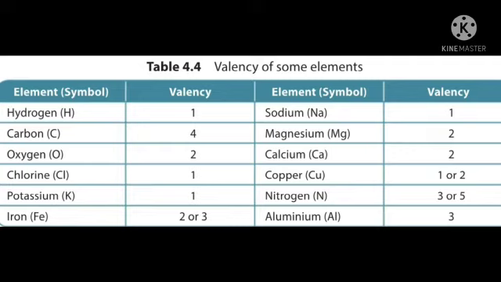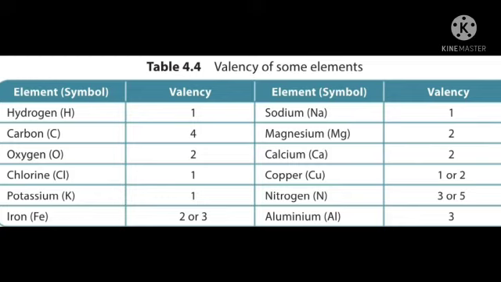Some examples I have shown in the picture. First element is hydrogen. What is the symbol for hydrogen? Capital H. What is the valency of hydrogen? Only 1.